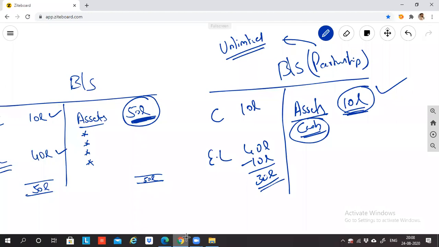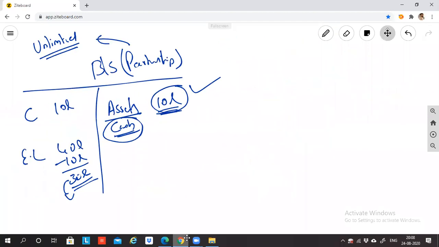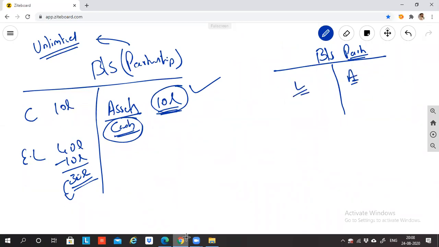Bank will go to court straight away. What the court will do is, court will go to the partner's house. They'll see the balance sheet of the partners. So partners in their personal capacity will have assets and liabilities. So let's say here the assets are worth 80 lakh rupees.